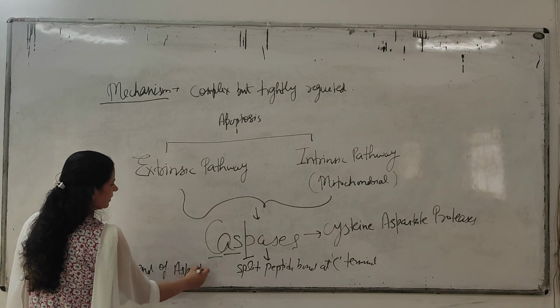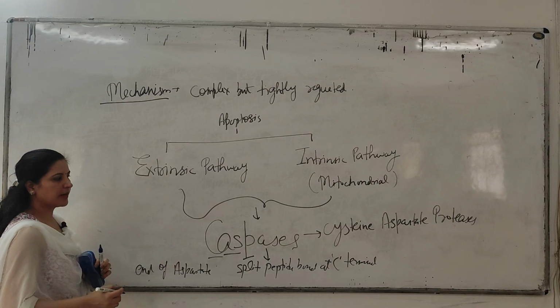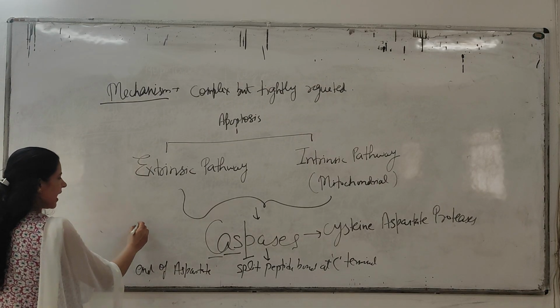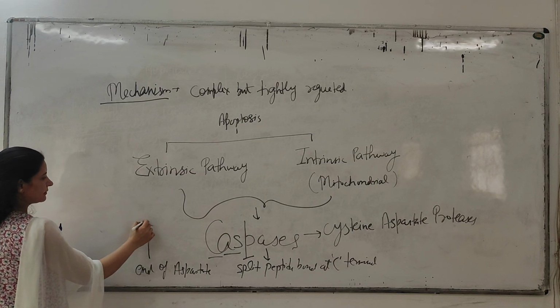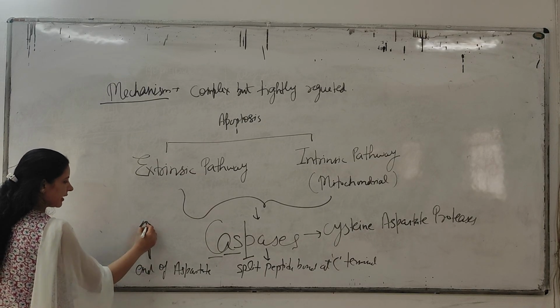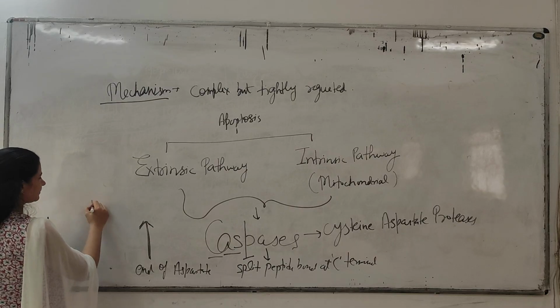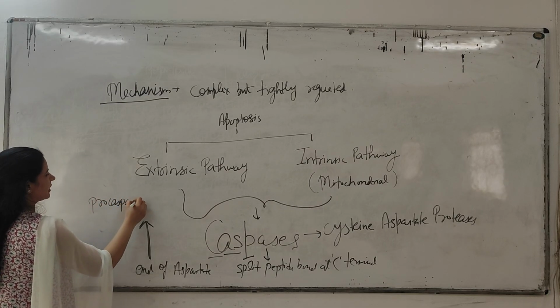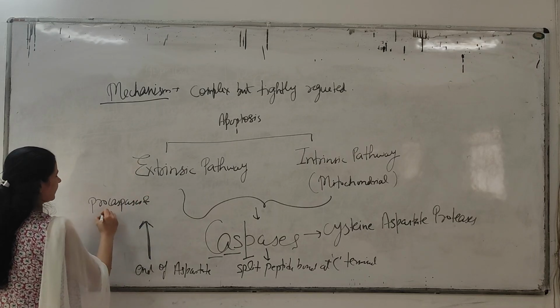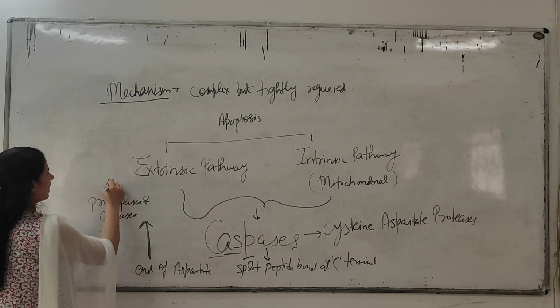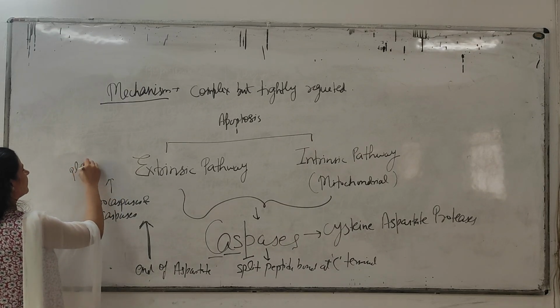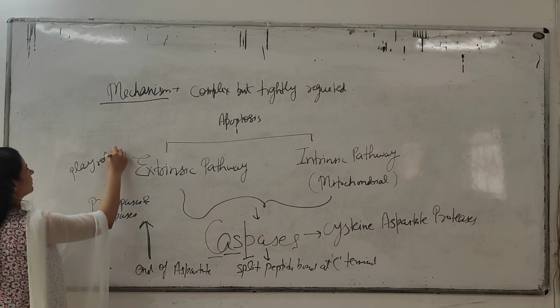What will it result in? When this is split, there is a formation of various procaspases and caspases, and those play a role in apoptosis.